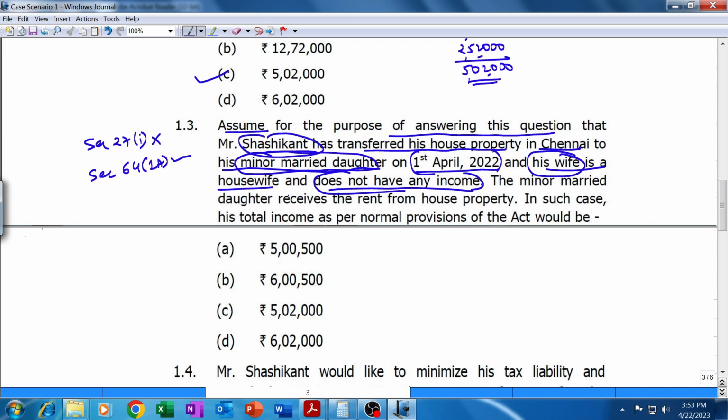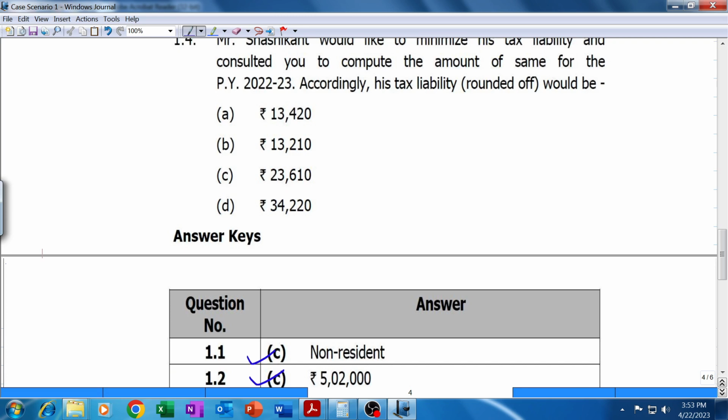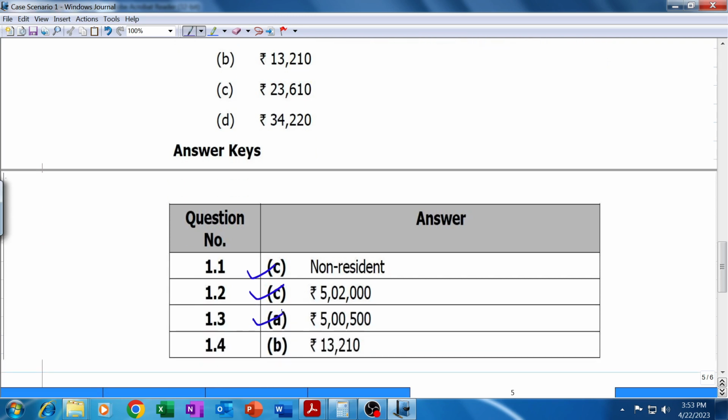However, in case the minor married daughter receives rent from house property, what will be the answer? In such case, total income as per normal provisions of the Income Tax Act will remain the same, 5,02,000. The only extra thing is, as per section 10 clause 32, 1500 rupees of exemption will be available, which would not have been available otherwise. The net income taxable will be 5,500 in the hands of Sashikant. 5,500, first point. Let's see what the Institute's answer is. Institute's answer is also 5,500.